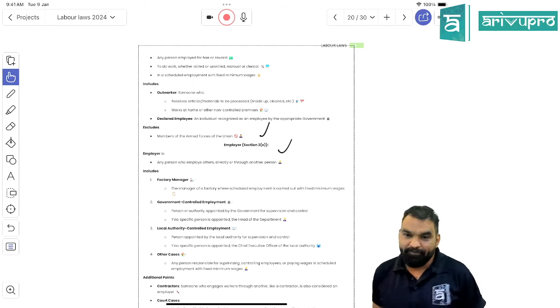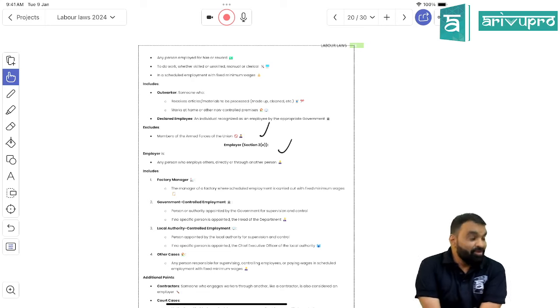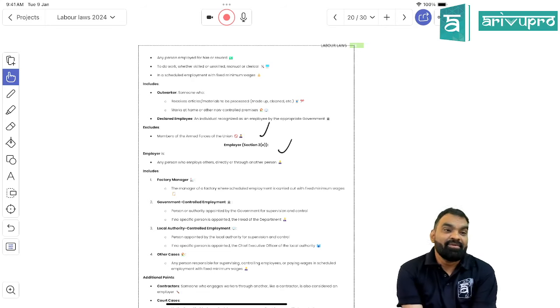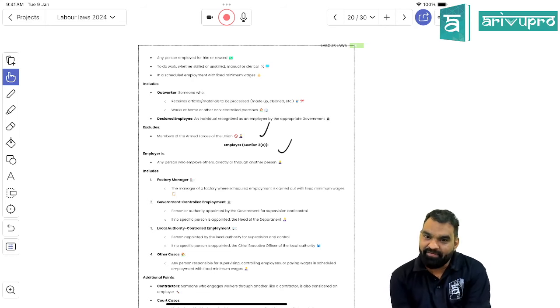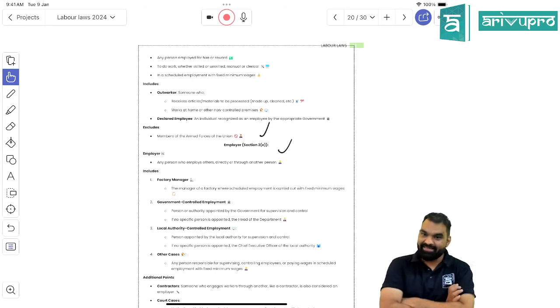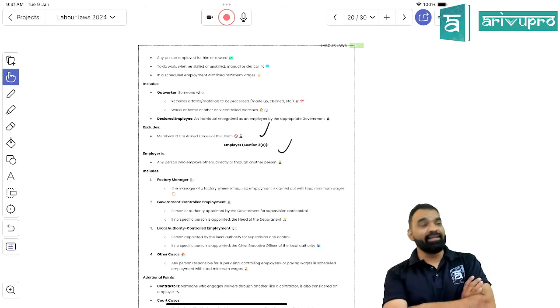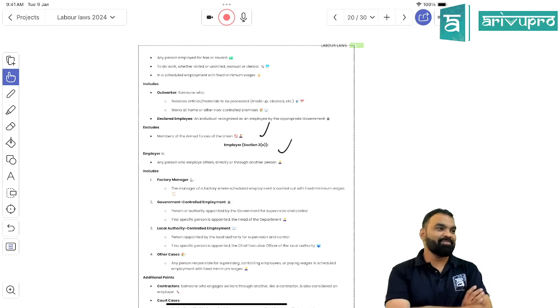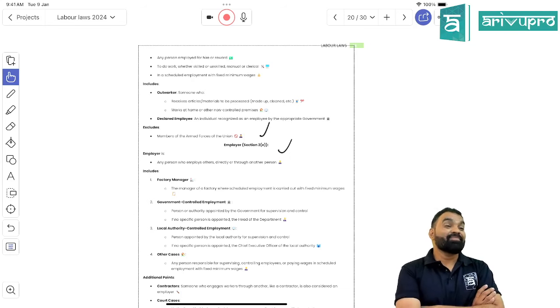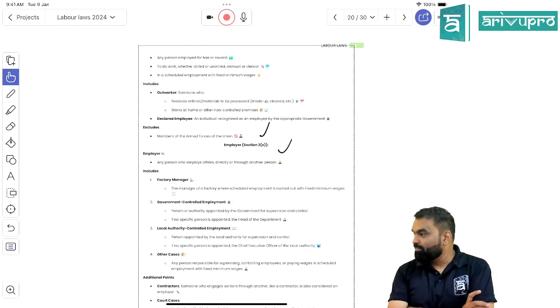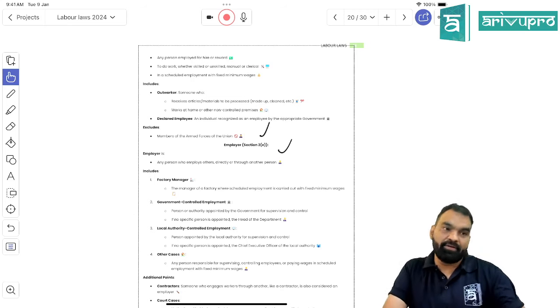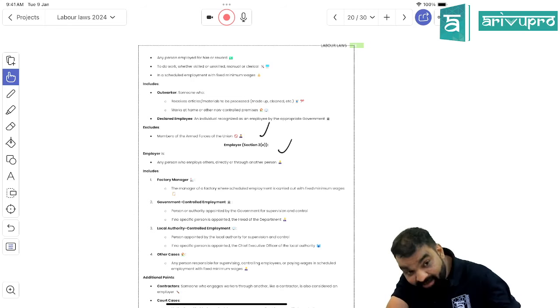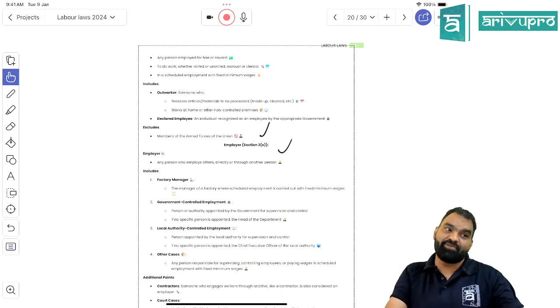And rule books. For every state, the rule will differ. Yes. For every industry, the rule will differ, from state to state.